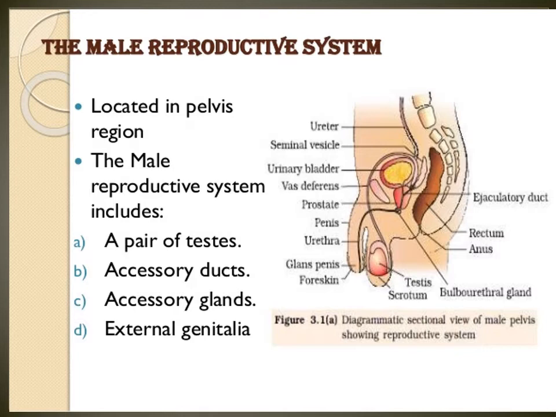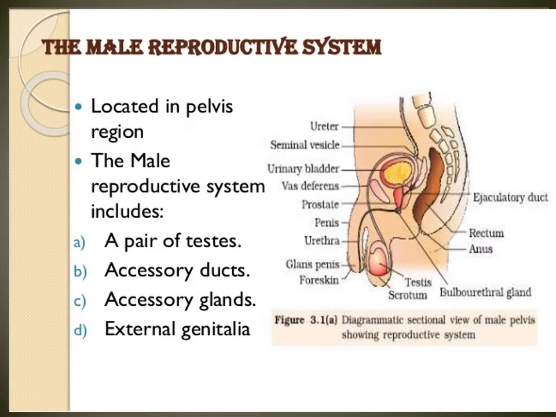Ducts are there, glands are there, and external genitalia.